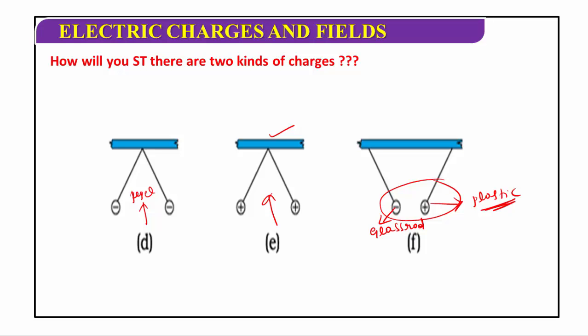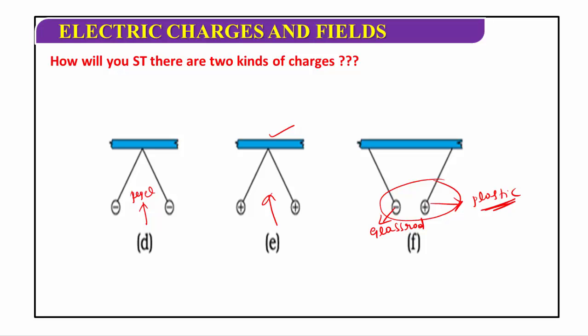From these two experiments, we get that the charge produced on the glass rod is different and the charge produced on the plastic rod is different. The charge produced on a pith ball touched with the glass rod is different from the charge produced on the other pith ball.